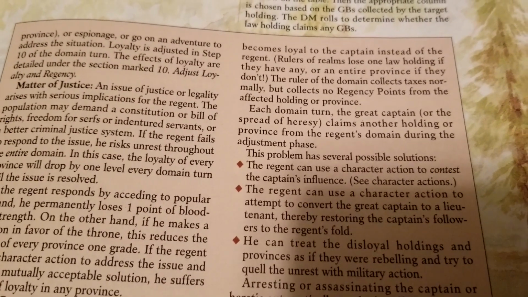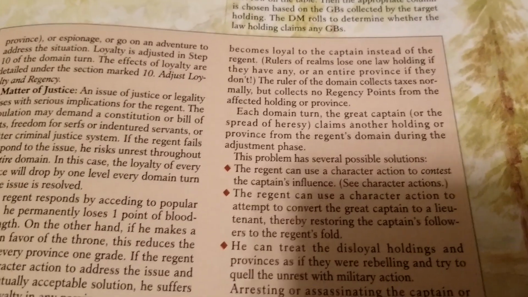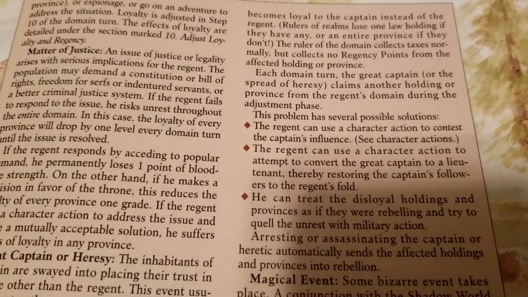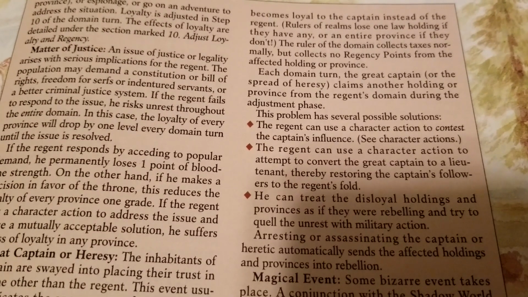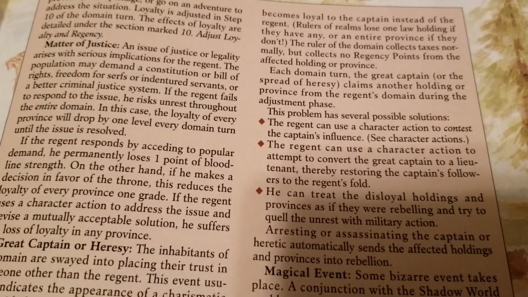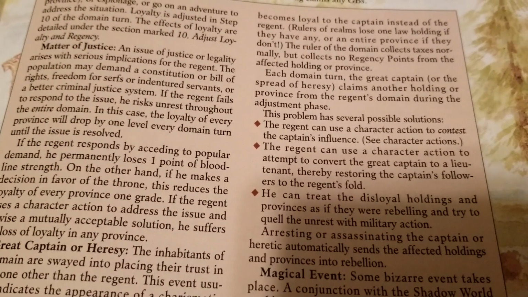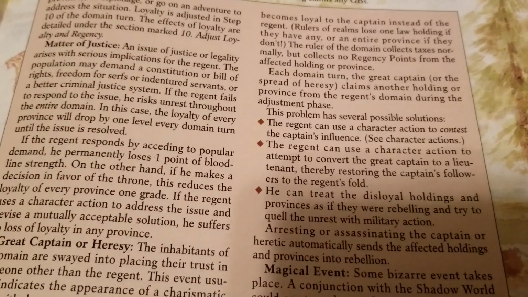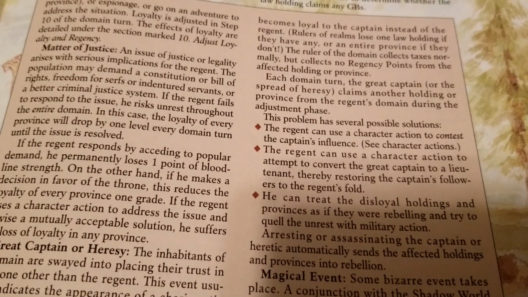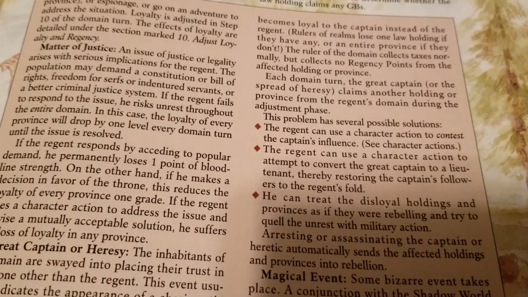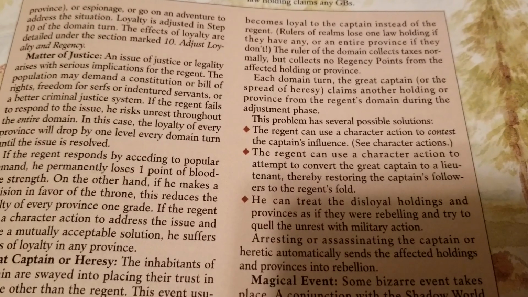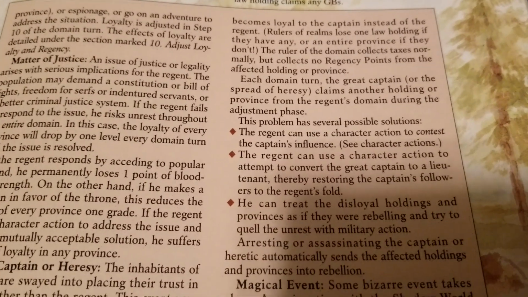Interesting that they still let the taxes go through. Each domain turn, the great captain, or in this case maybe a spread of heresy, claims another holding or province from the regent's domain during the adjustment phase. So basically, this is again like a ticking time bomb. If you ignore it, it's just going to get worse, and you're gradually going to lose your provinces. And really, if the DM's not feeling particularly generous about how you're handling it, this could spread, and at some point get to be a very serious threat.